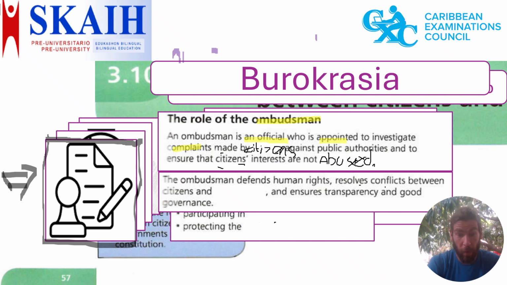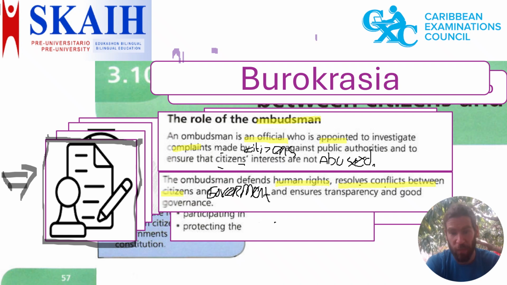So the Ombudsman defends human rights, resolves conflicts between citizens and government. That sometimes happens. Sometimes also the government makes mistakes, and the Ombudsman tries to help people, citizens, where they have this issue, and ensures transparency, honesty, and good governance.